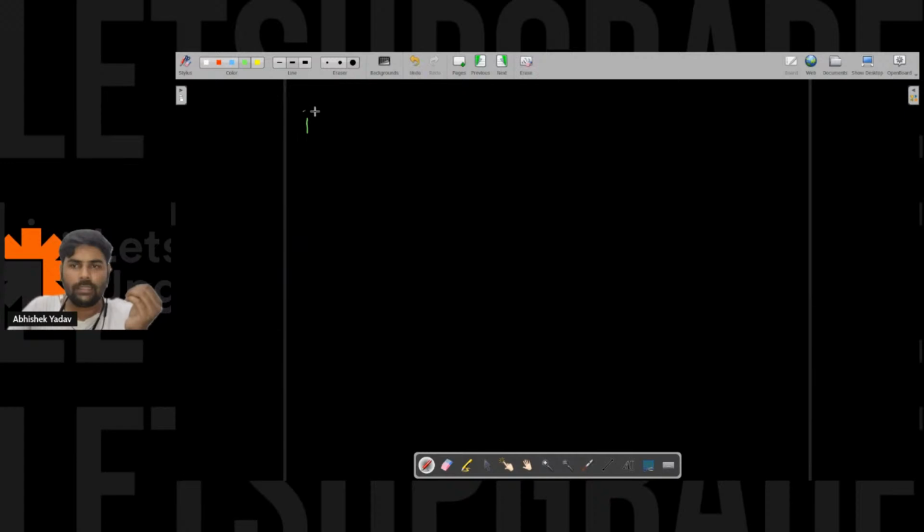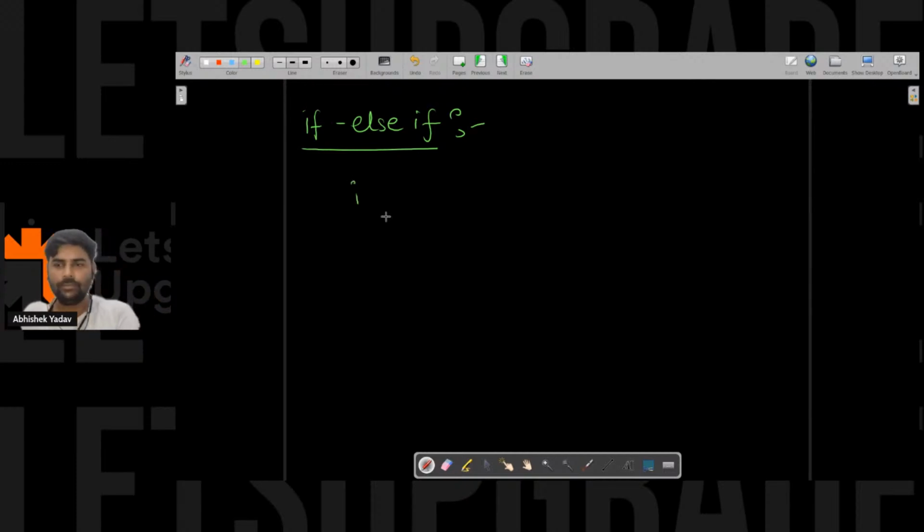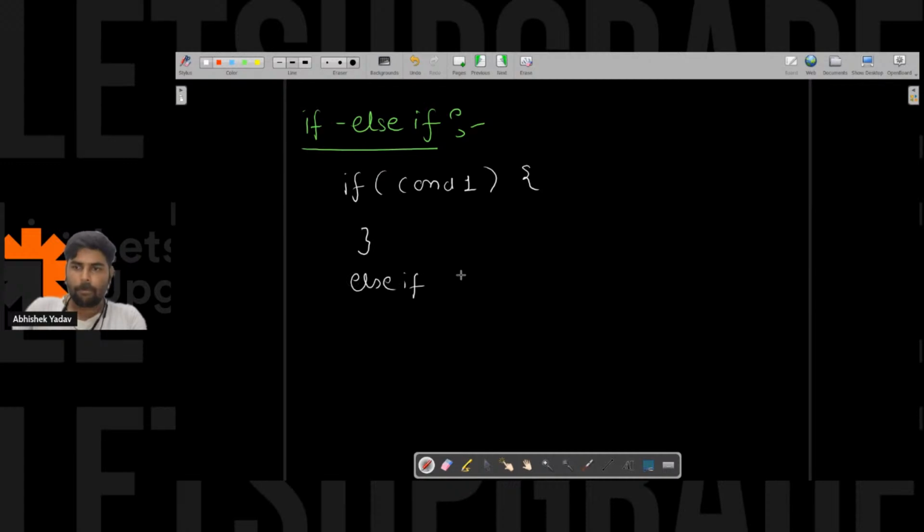So what is this if else if? Guys, can you write in the chat when I can use if else if? In which scenario can I use if else if? Till that time, I'm writing the syntax. If condition 1, else if condition 2, else if condition 3.